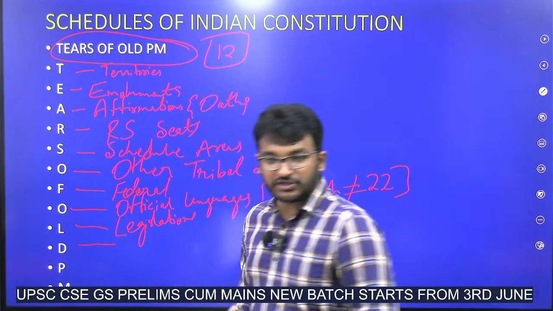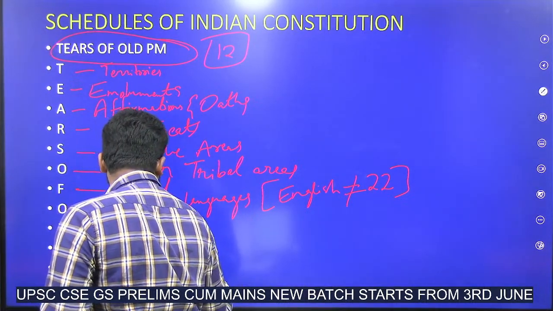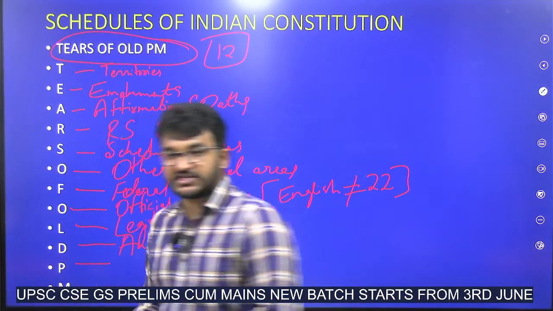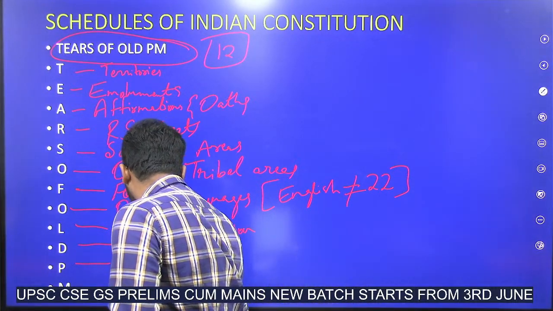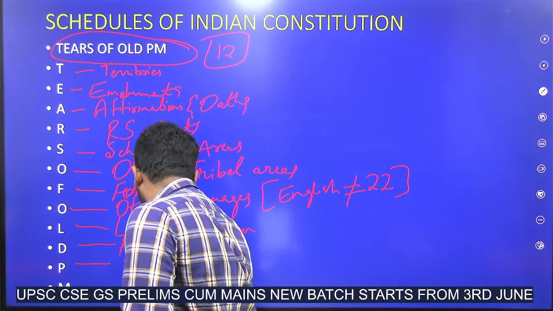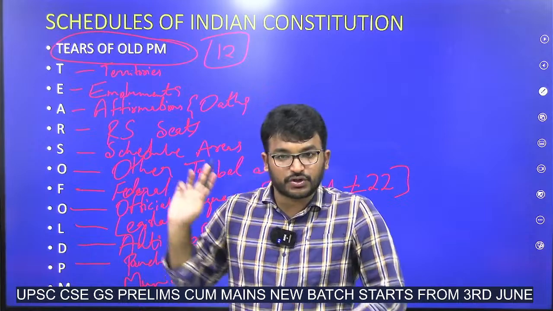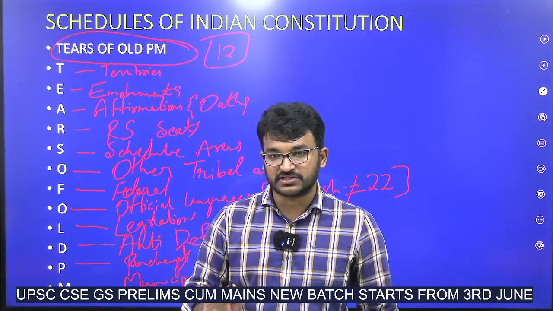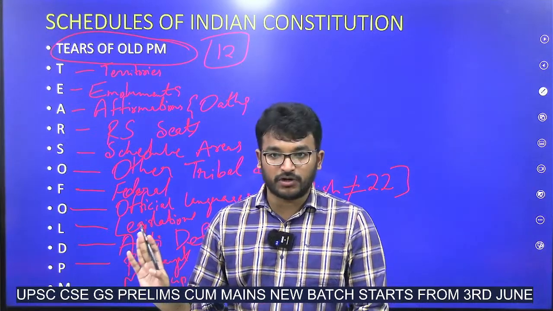Next, the 10th schedule is anti-defection. The eleventh schedule is panchayats, and the twelfth schedule is municipalities. So one sure shot question is guaranteed from the schedules, so don't make mistakes in these sort of easy questions. These are low hanging fruits for us. These 12 schedules, what is the mnemonic? Tiers of Old PM.